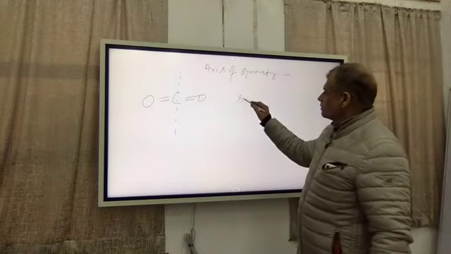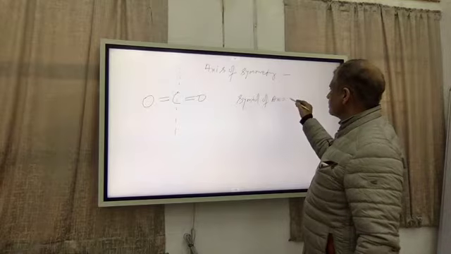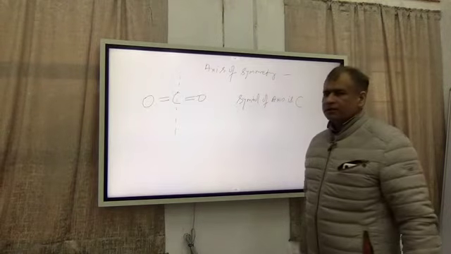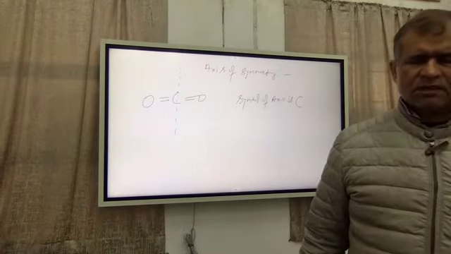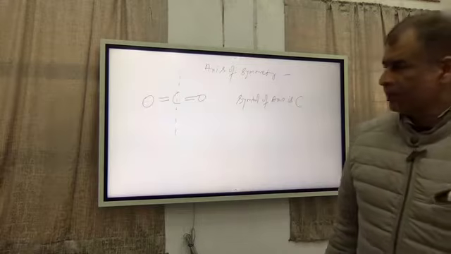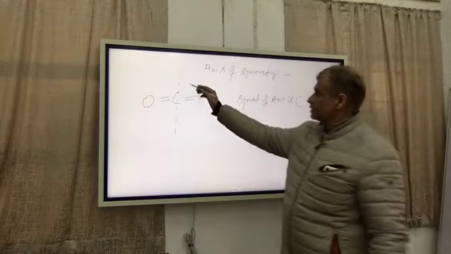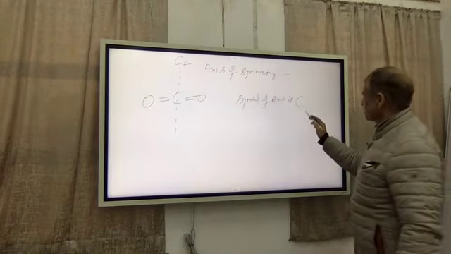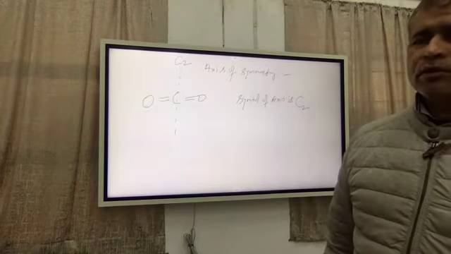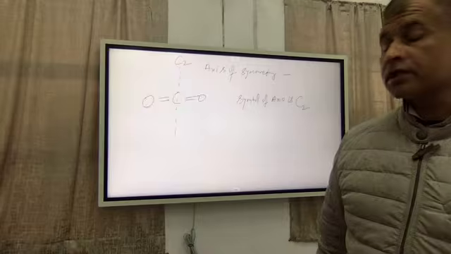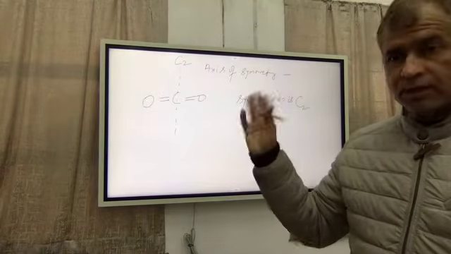The symbol of the axis is C. You have to take care, don't confuse it with carbon. The symbol is C, and there is a subscript number here. For example, this is a C2 axis. This number 2 means that you divide 360 by 2 and you will get 180 degrees.